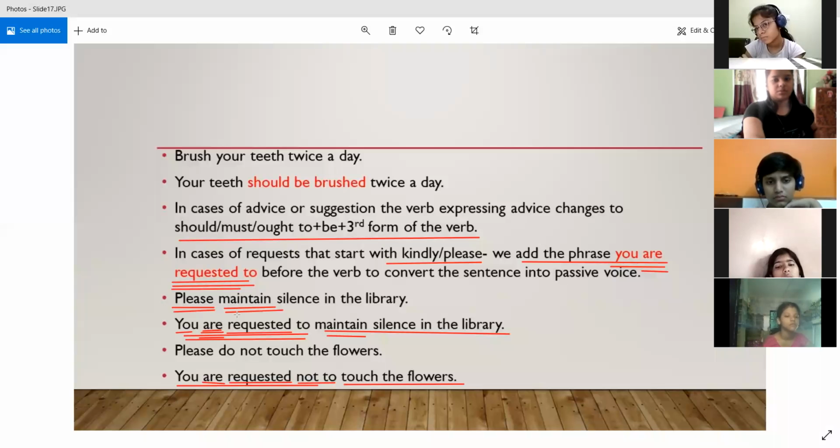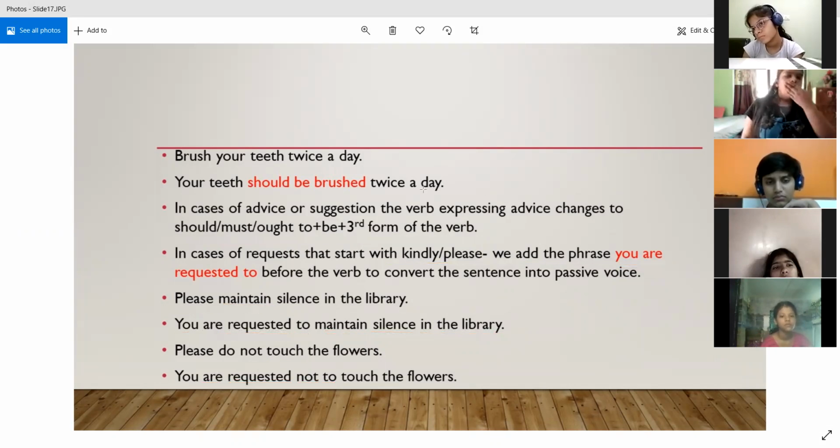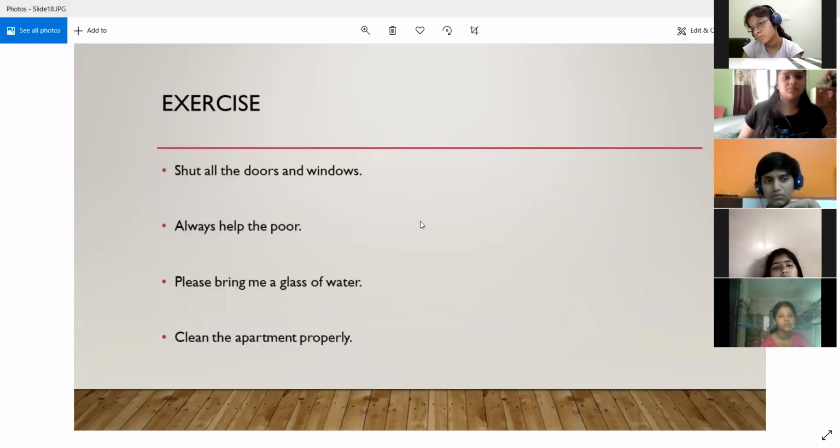That is why the main verb that is present, touch or maintain, is written as it is, because request is converted into the third form and are is already present. That is the correct form of the be verb in the phrase "you are requested to."